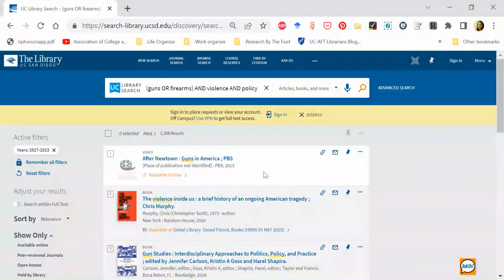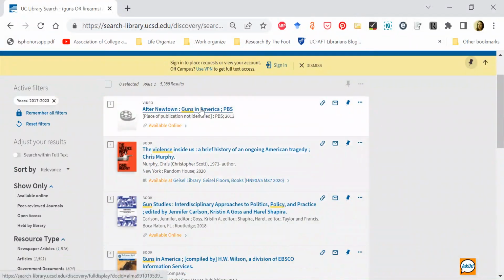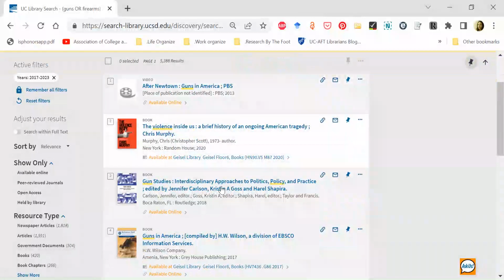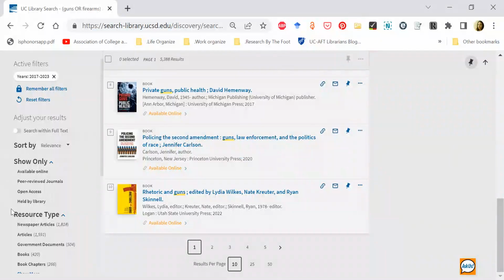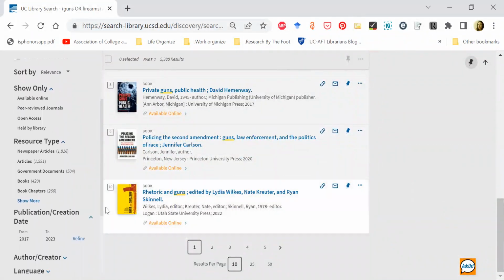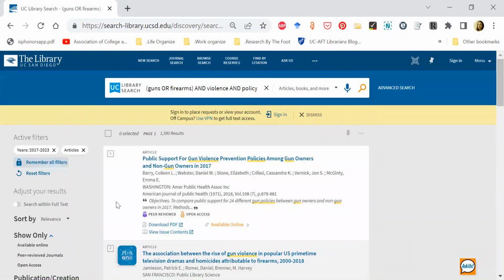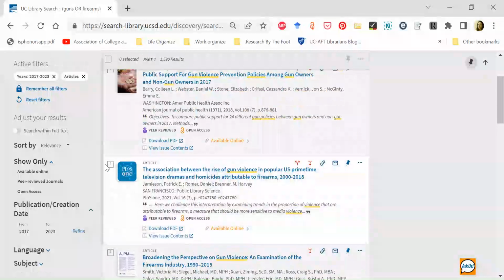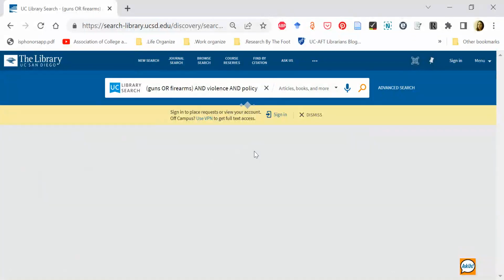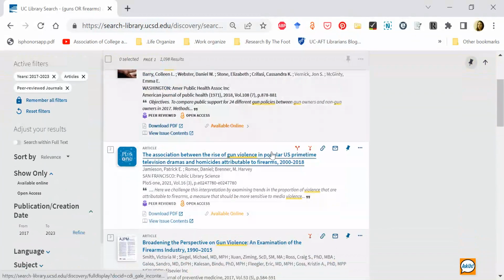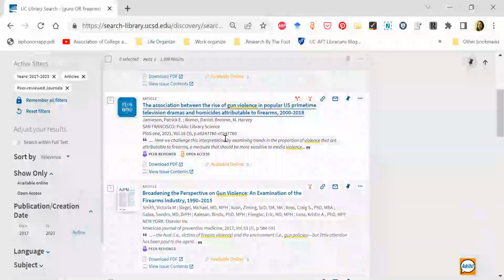So now that got rid of a third of our results. We still have a bunch of videos, books, lots of books. Maybe we just want to look particularly at scholarly articles or articles. Let's see. So we're going to limit down to articles, and then we can decide if we want to look at specifically peer-reviewed articles, maybe to get the most scholarly articles. And you can see we've got results here.